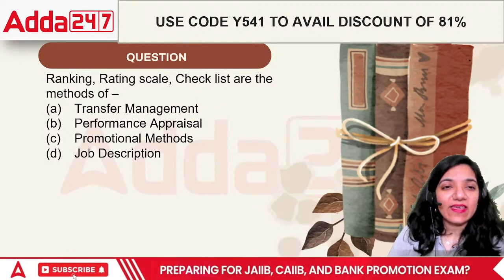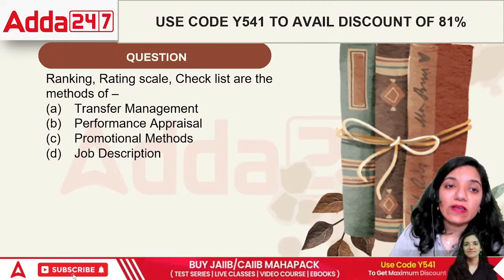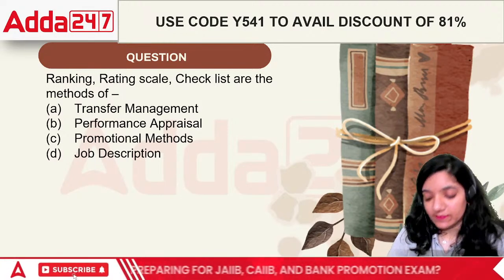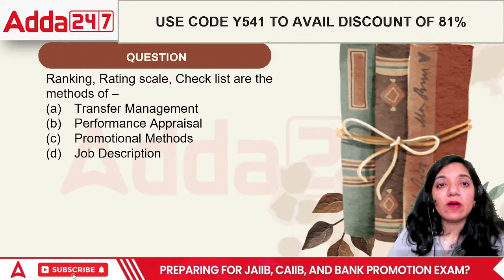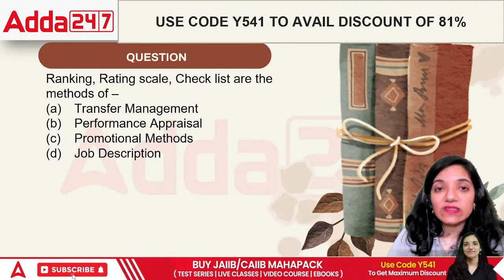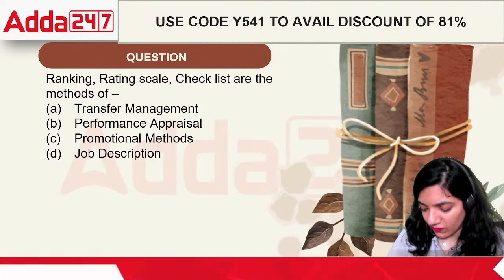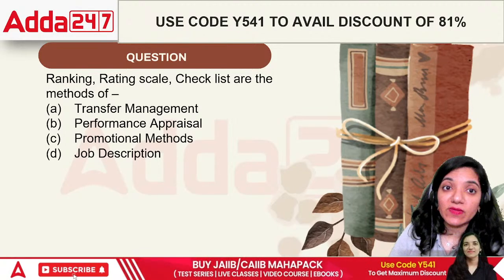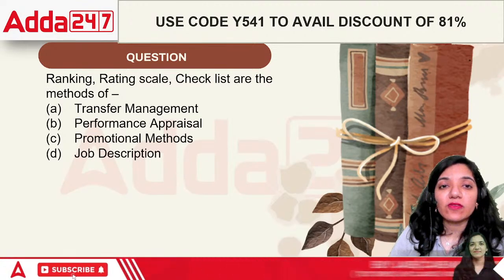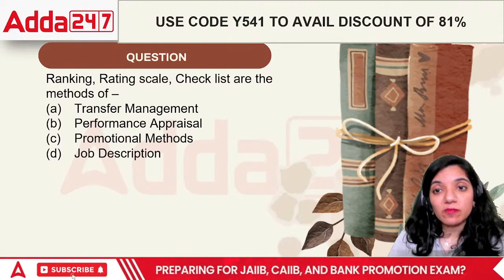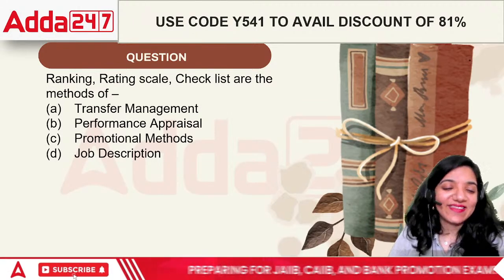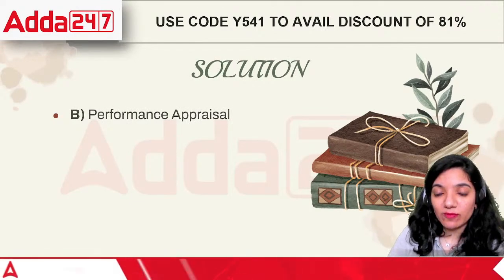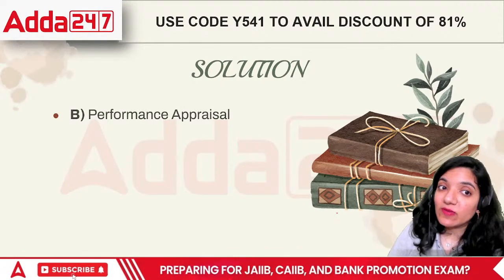Next point: ranking, rating, checklist are methods of transfer management, performance appraisal, promotional methods, or job description. Ranking and rating are basically a part of the performance appraisal. We try to understand whether the person is going good or going bad in terms of their job profile. That is performance appraisal. If anybody is looking for promotion, how we provide promotion to them is something that we determine in this area.